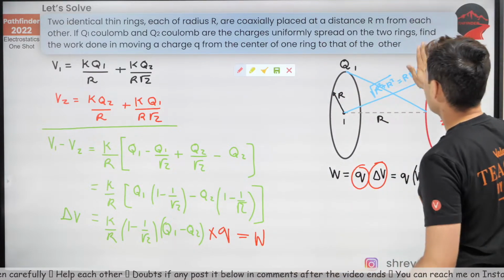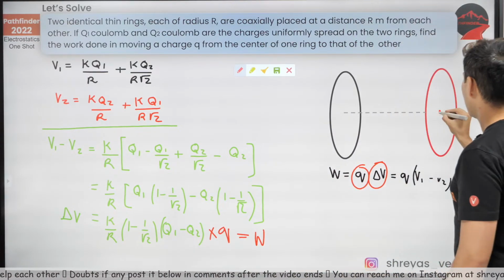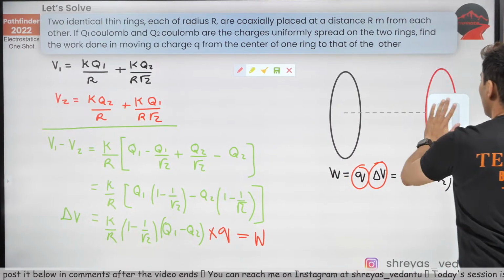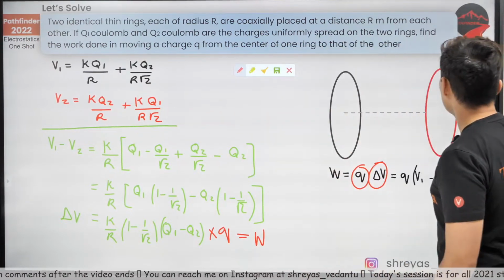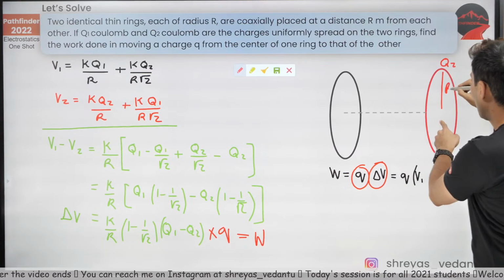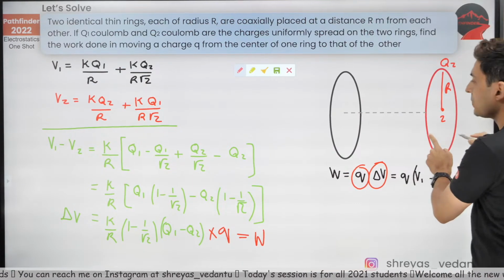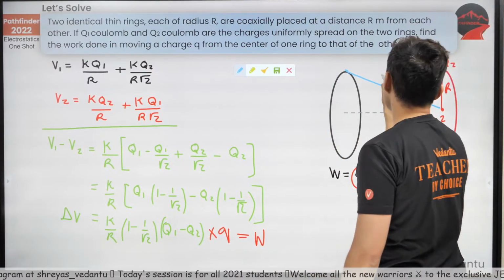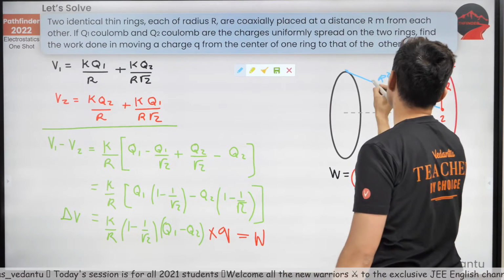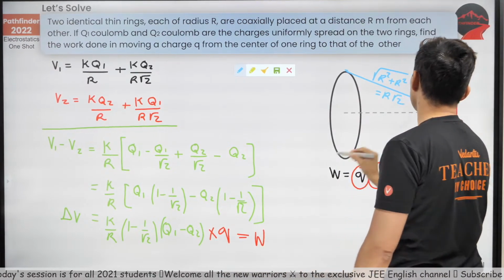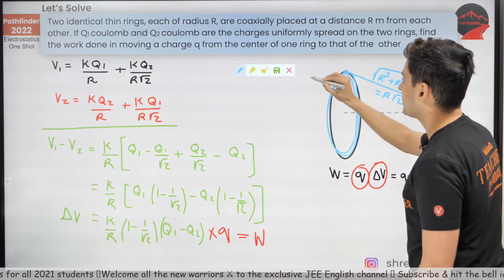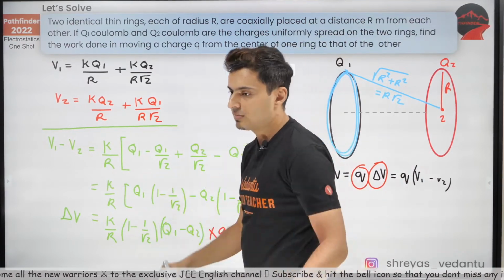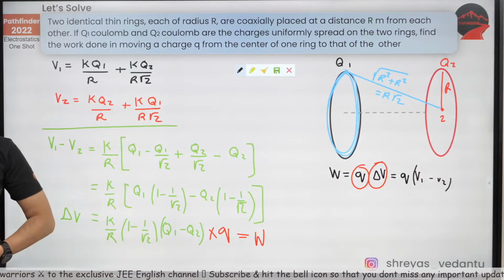V2 is basically nothing but, think about it, the potential due to these charges over here, all the charges over here. So that's nothing but K Q2, Q2 is the charge here, divided by R, R is the distance from this center, plus K Q1 by R root 2. R root 2 because this distance is also the square root of R square plus R square, which is R root 2. So all these charges are at the same distance, and this charge is nothing but Q1. So that's why K Q1 by R root 2. As simple as that. I hope this is clear.